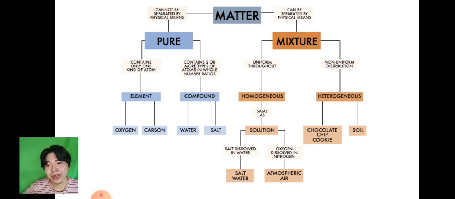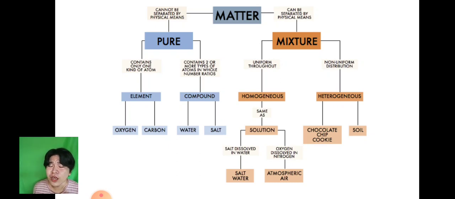Pure substances are divided into two categories: element and compound. An element contains only one kind of atom, and the best example of elements is the periodic table of elements. We have oxygen, helium, and carbon. Next, a compound contains two or more types of atoms in fixed number ratios. The best example is water, or H2O. We also have table salt, whose chemical formula is sodium chloride, NaCl. So that is the nature of pure substances.